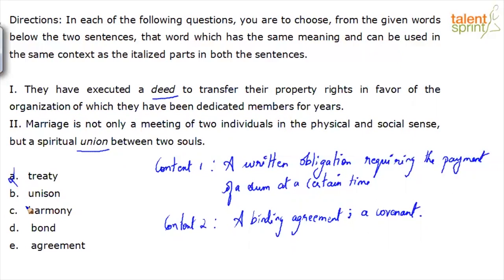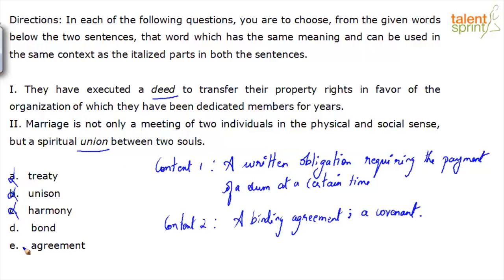Unison. When you say unison, you might tend to relate it to union, but that's not the meaning, right? When I say unison, I'm talking about the action of speaking the same word simultaneously, like how the students greet their teacher in unison when he or she enters the classroom. That's one meaning, so not the right word in both the contexts. Harmony. Harmony means peace, right? Agreement in action, opinion, feeling, not a very effective word. A spiritual harmony between two souls, they have executed a harmony, not appropriate.